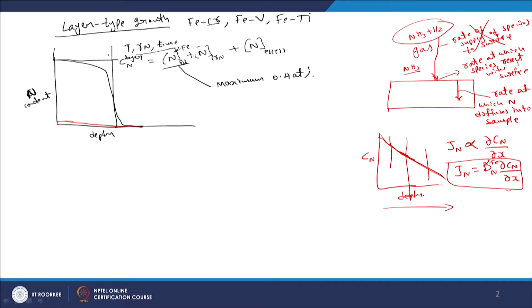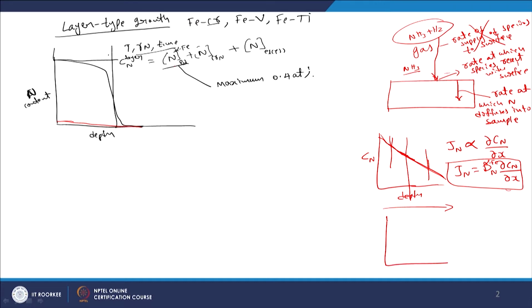The flux of nitrogen J n would be the same, that means you will not have any change in the level of nitrogen as a function of time. That is why this is called the steady state diffusion equation. This equation cannot give you the rise in composition as a function of time, which is what usually happens in real situations.